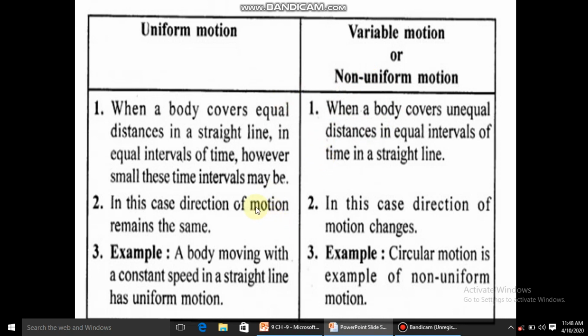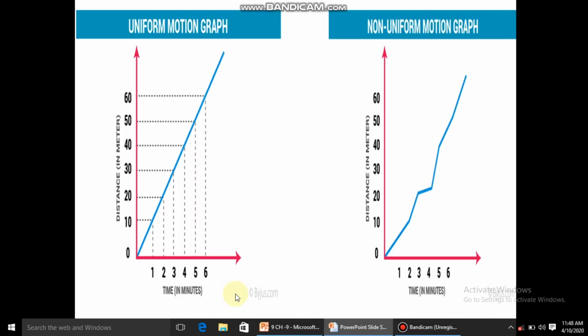In uniform motion, the direction of motion remains the same, but in non-uniform motion, direction of motion changes. And the examples I have already discussed with you. Now this is the graphical representation of uniform motion and non-uniform motion. In graphical representation, on x-axis we have taken time and on y-axis we have taken distance.